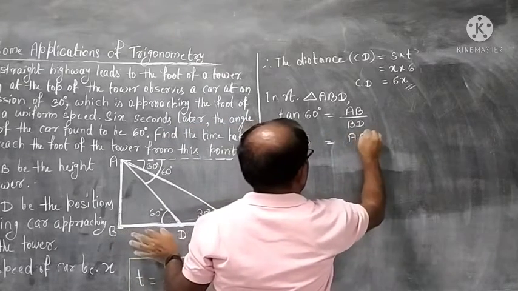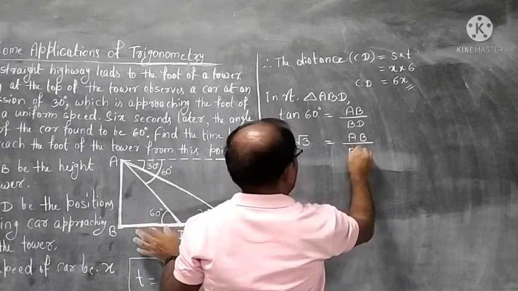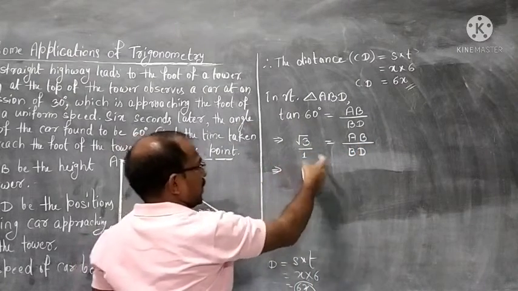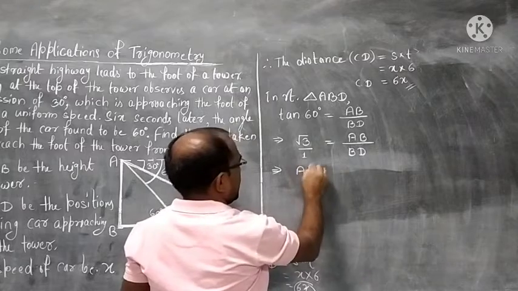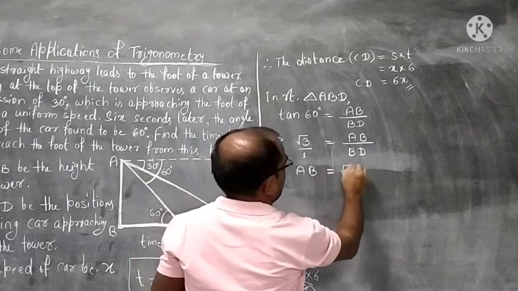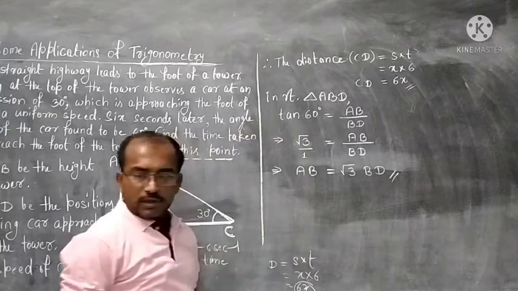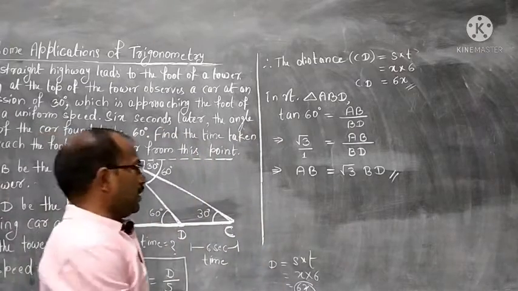Here we do not know anything. We do not know AB, we do not know BD. So we just continue with the names. 1 into AB, AB, root 3 into BD, root 3 BD. So from the first right triangle we got AB is equal to root 3 BD.